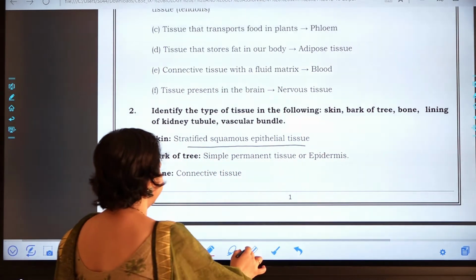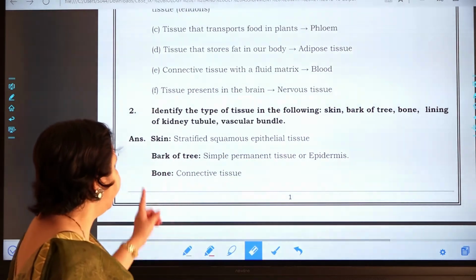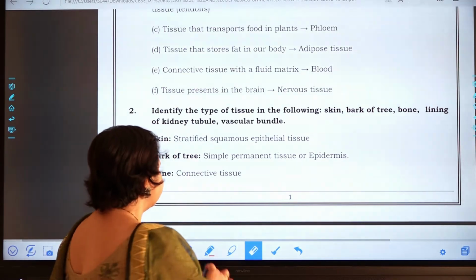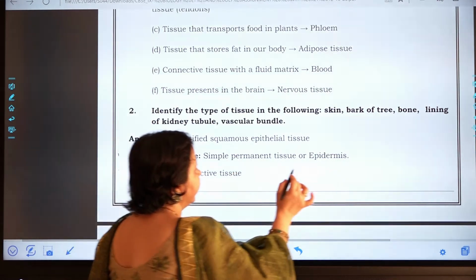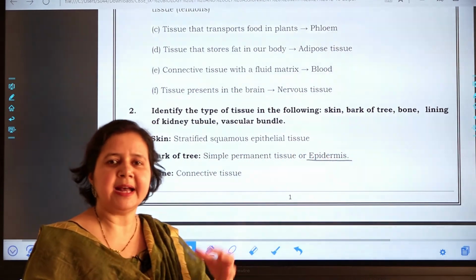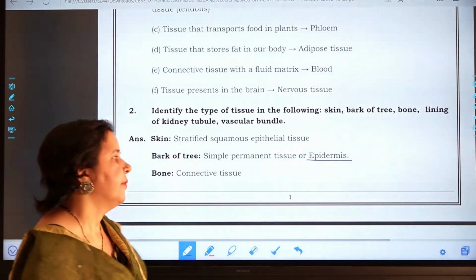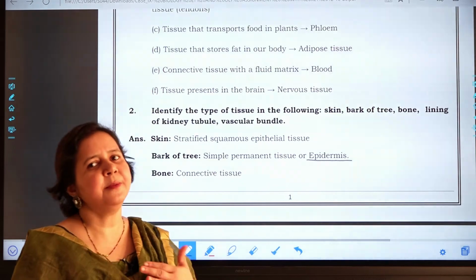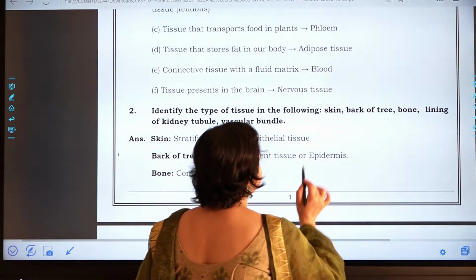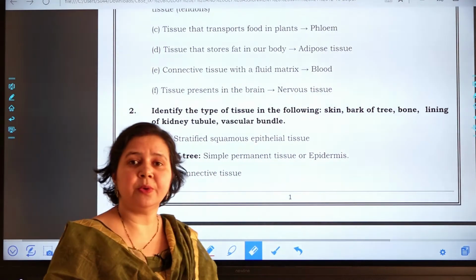Now the next question is which tissue is present in the bark of a tree? The bark of a tree has the simple permanent tissue which is epidermis. Epidermis again has a protective function. It protects the inner underlying tissues from mechanical injuries, from everything. So epidermis is present. Now the next question is, which type of tissue is in bone?